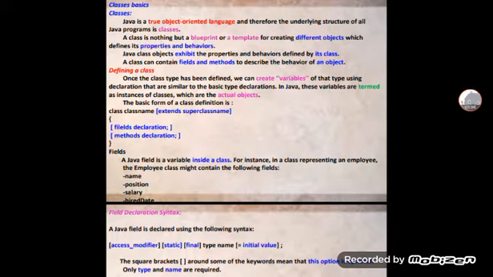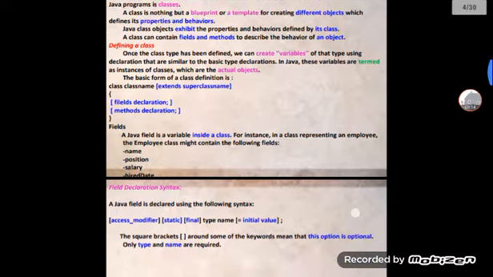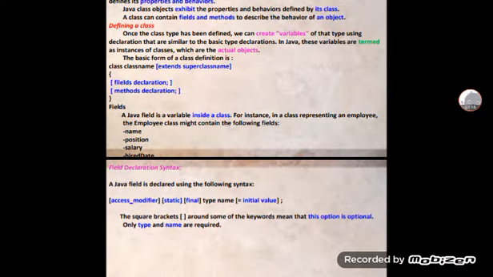The basic form of a class definition is: class, the class name, and extends the super name with that class name. Then a begin brace, field declarations and method declarations. In a field, a Java field is a variable, declared inside a class.